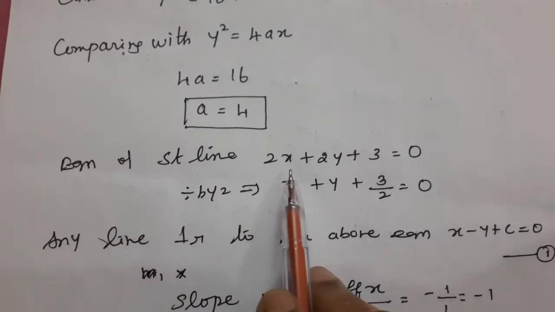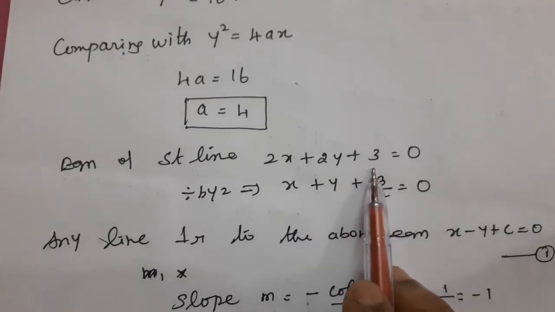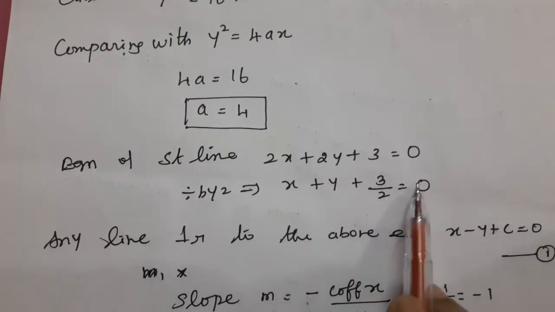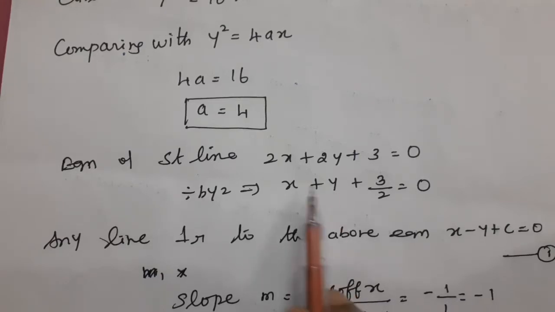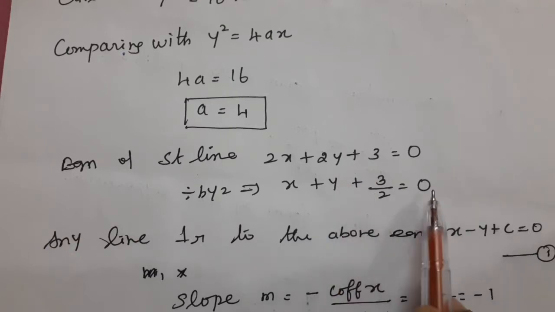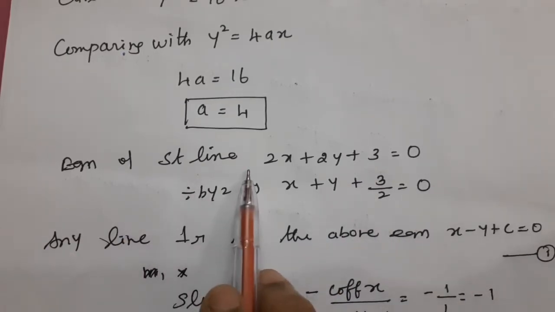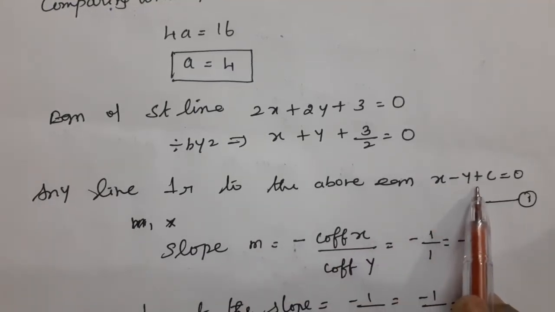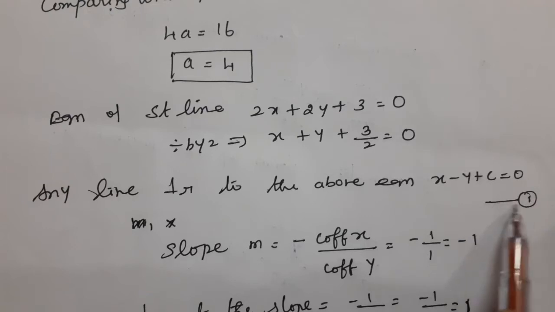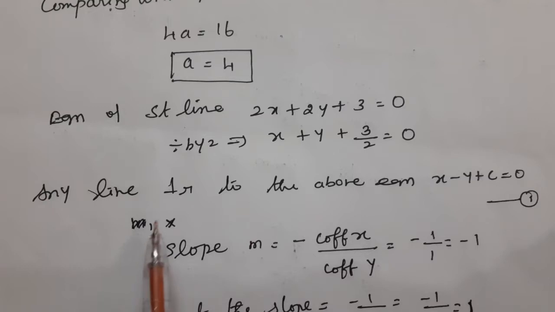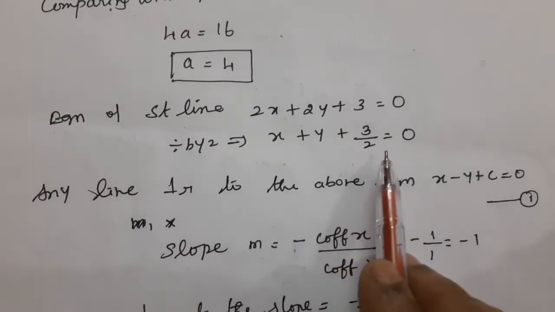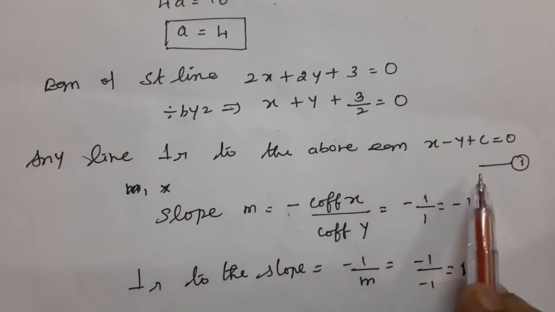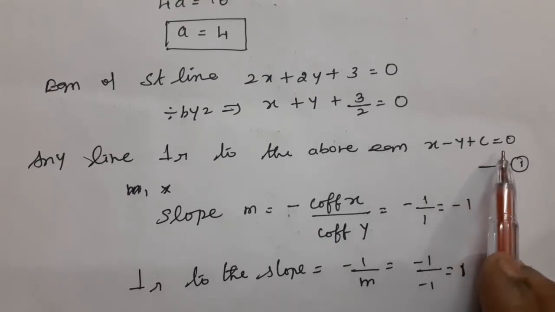What is the equation of the straight line? 2x plus 2y plus 3 equal to 0. Divide by 2: 2x becomes x, 2y becomes y, plus 3 by 2 equal to 0. This is the equation of the straight line. Any line perpendicular to the above equation is x minus y plus c equal to 0. We take this as equation 1.